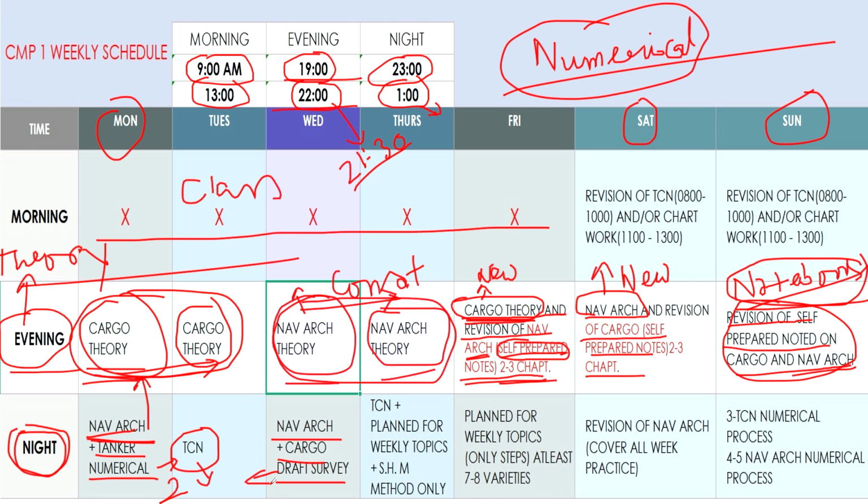For draft survey, from the beginning you should practice the table suggested by your class teacher or professor. You must follow this table and it should be handy. Then I have kept TCN on Thursday, and for TCN you must focus for a long time.